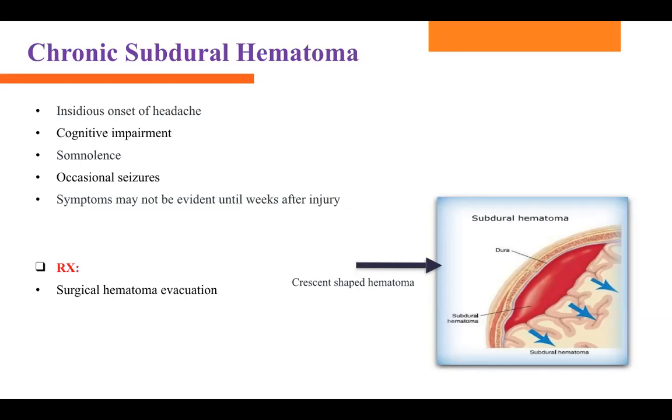So here, history taking is very important. Maybe they hit their head, they were in a car accident, or somebody hit them in the head. So those are some causes. At that time they thought they were fine, but a couple of days later, now they're having all of a sudden cognitive impairment. They started acting confused, a little bit somnolent, confusion, apathy, all those signs and symptoms.